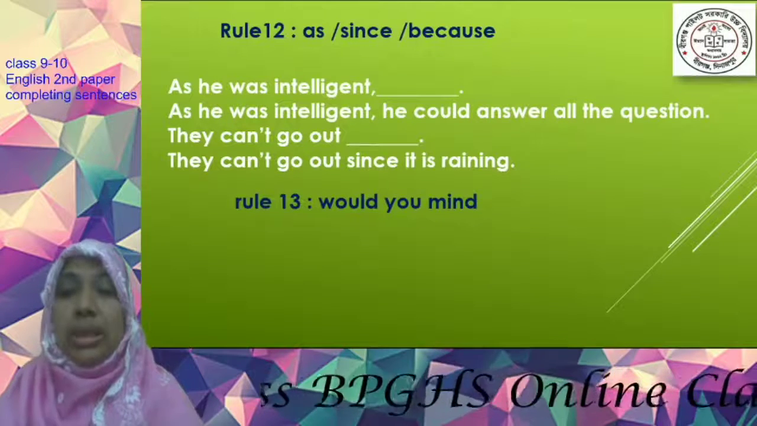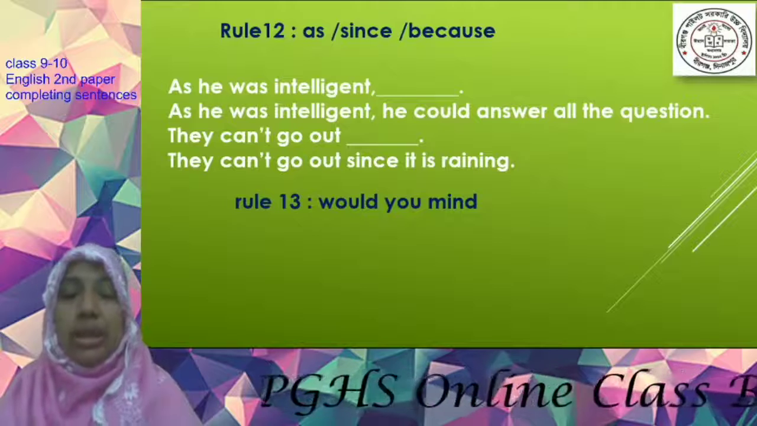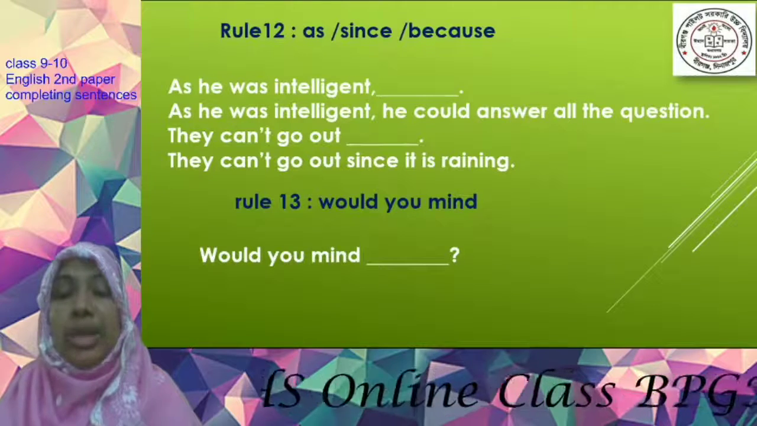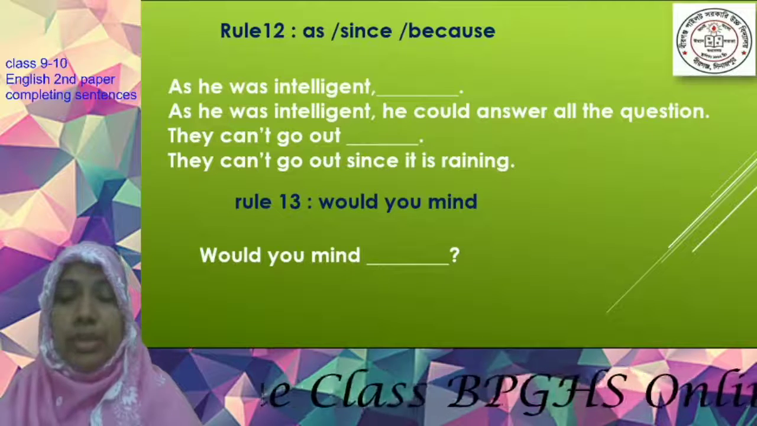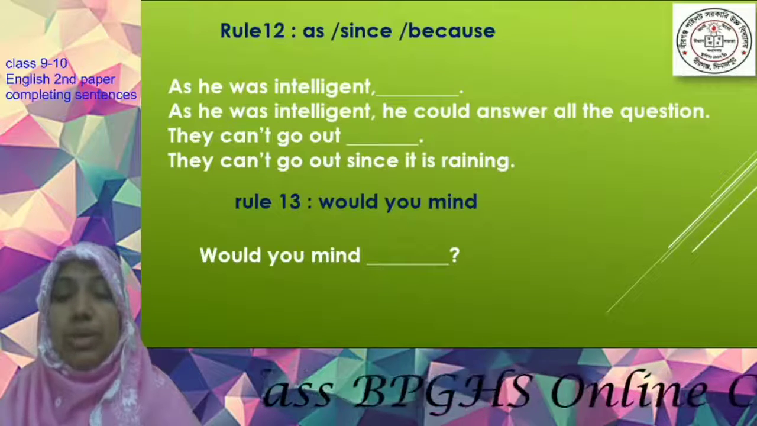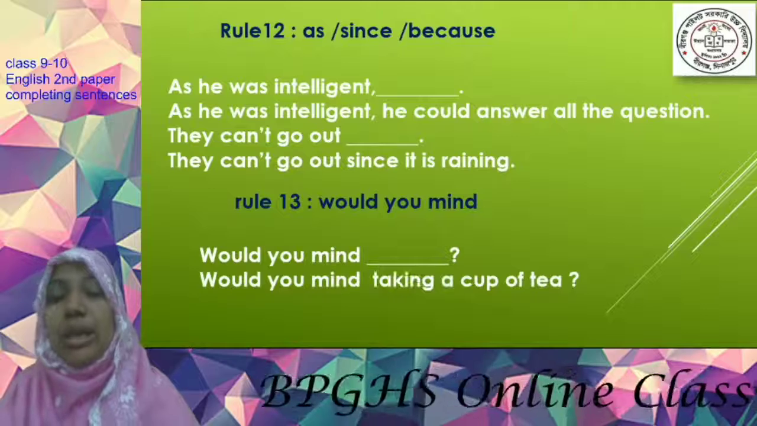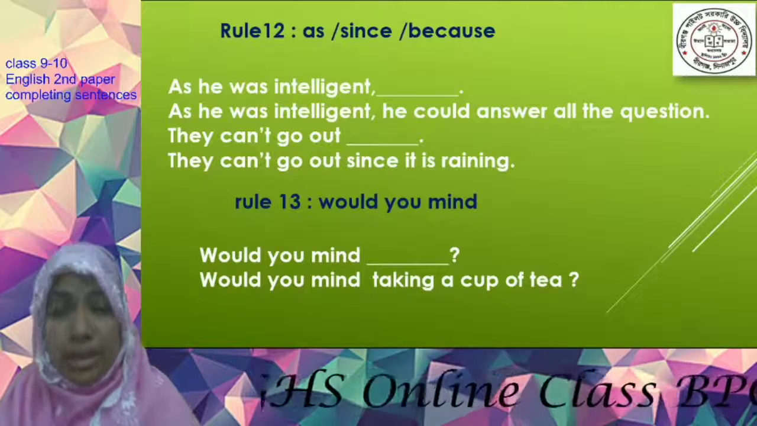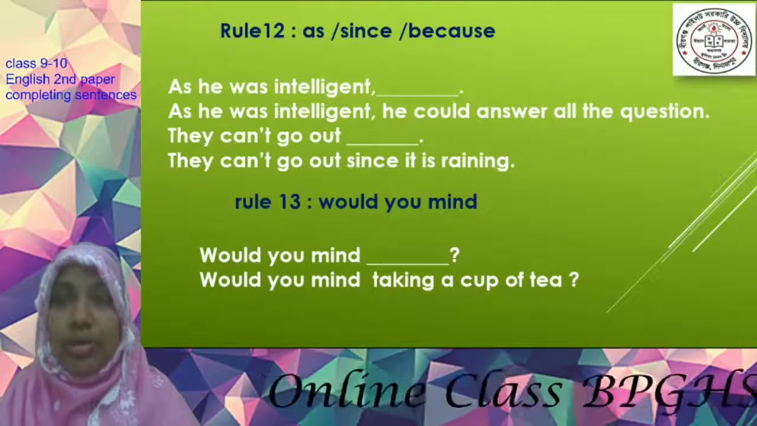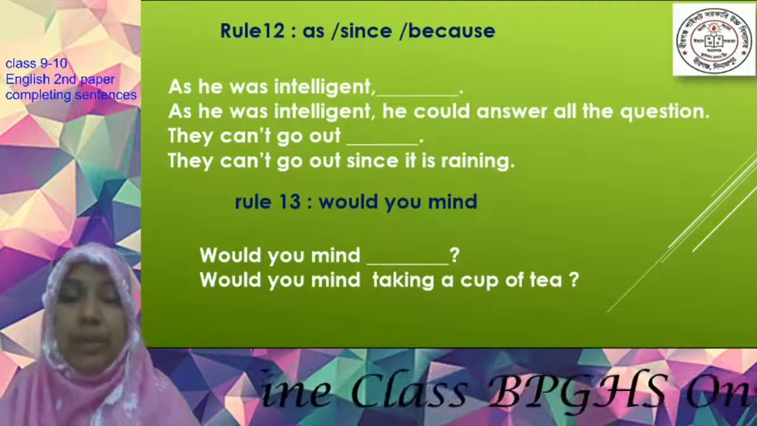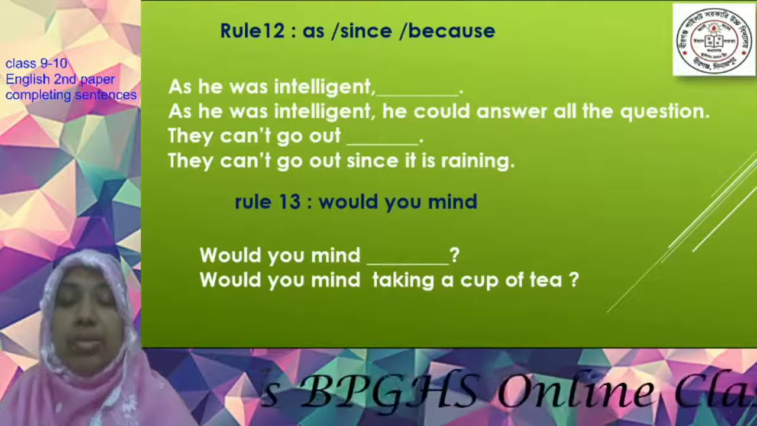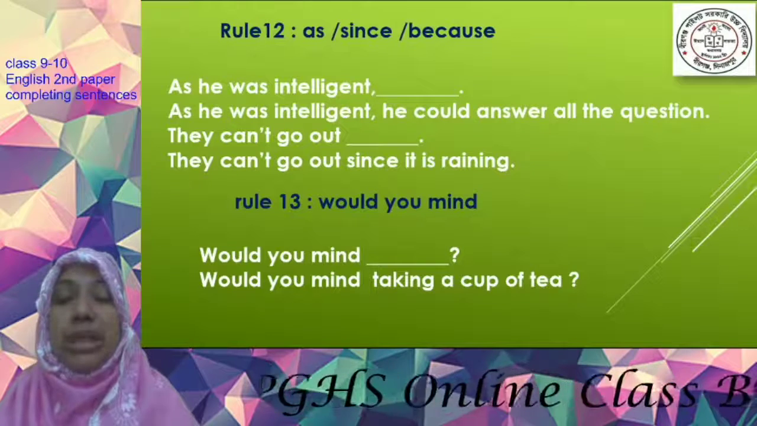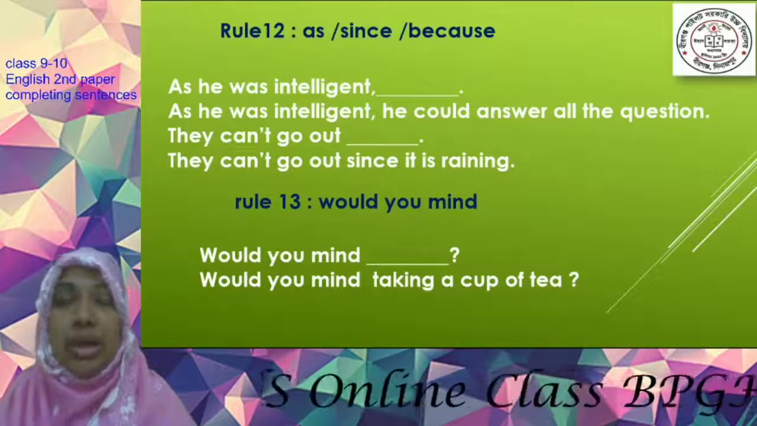Rule number 13, would you mind. This is a very familiar structure. We have seen "would you mind" sometimes. If you get would you mind, then you will have to complete the sentence in this way: would you mind taking a cup of tea? After would you mind, the verb will be in participle form, that means verb plus ing.